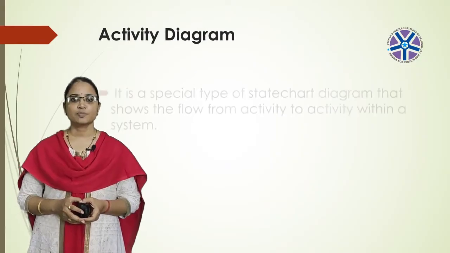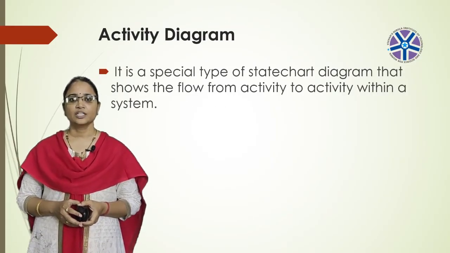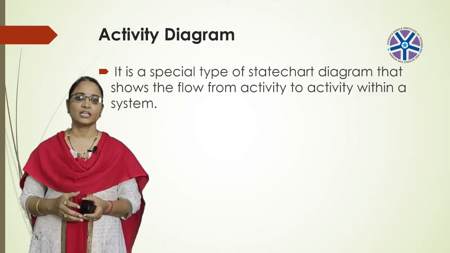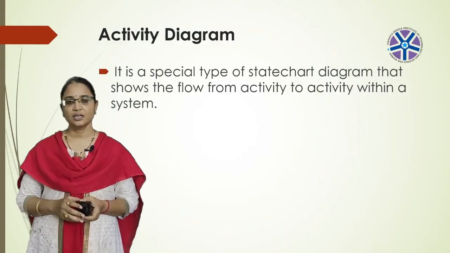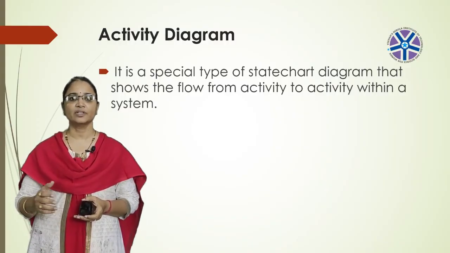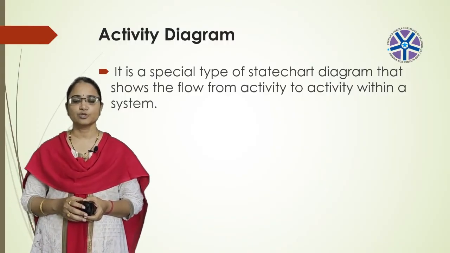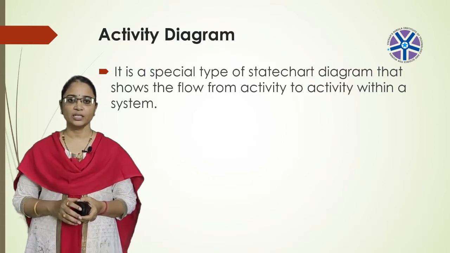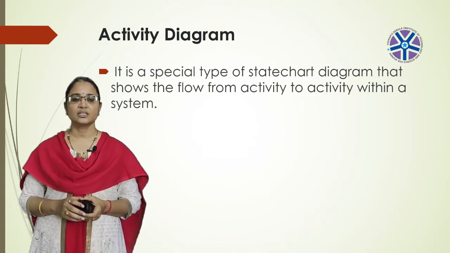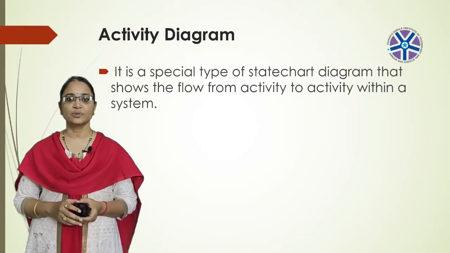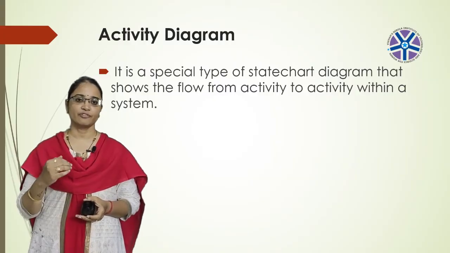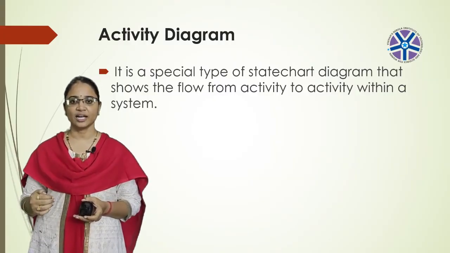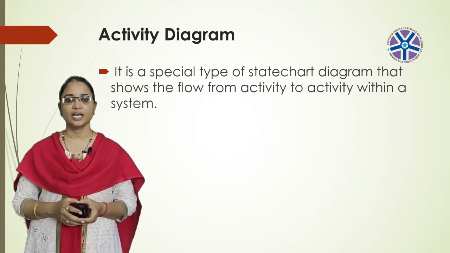And next, coming to the activity diagram. It is a special type of state chart diagram that shows the flows from activity to activity within the system. It means a state machine will be changing from state to state, while an activity diagram will be changing from activity to activity. That is the only difference between a state machine and the activity diagram. Activity diagram is another important diagram in the UML to describe the dynamic aspect of the system. So whenever we use the transition from one state to another state or one activity to another activity, that will be represented as the dynamic aspect of the system.